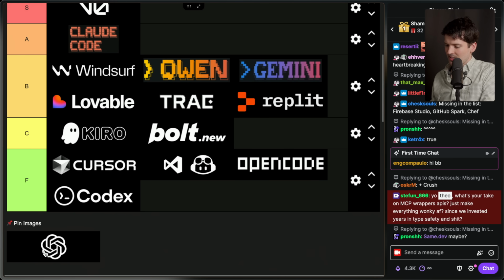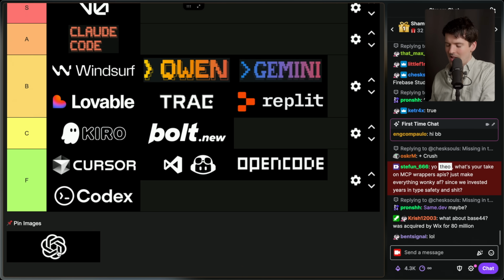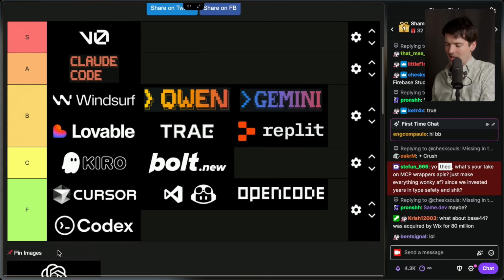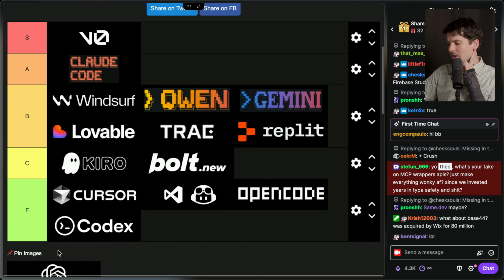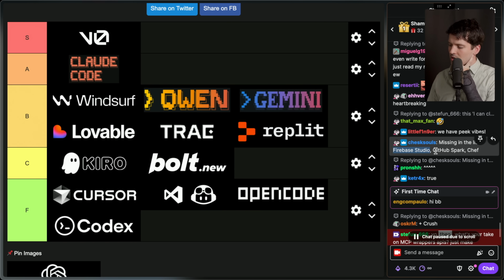And then, is that just the OpenAI logo? We already have Codex in here. That's not going on the list. That's not for vibe coders. Okay. There are others that aren't here. I saw somebody ask about Firebase Studio, GitHub Spark, and Chef. Firebase Studio doesn't work. GitHub Spark somehow works even worse. So those wouldn't even be on the list, ideally, because those aren't actual functioning tools.